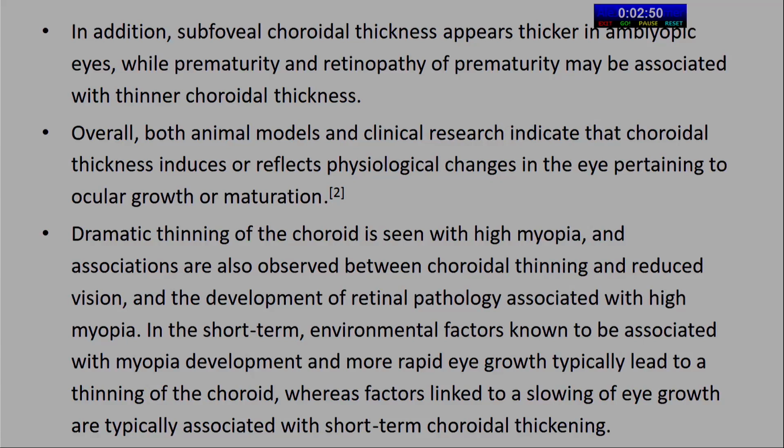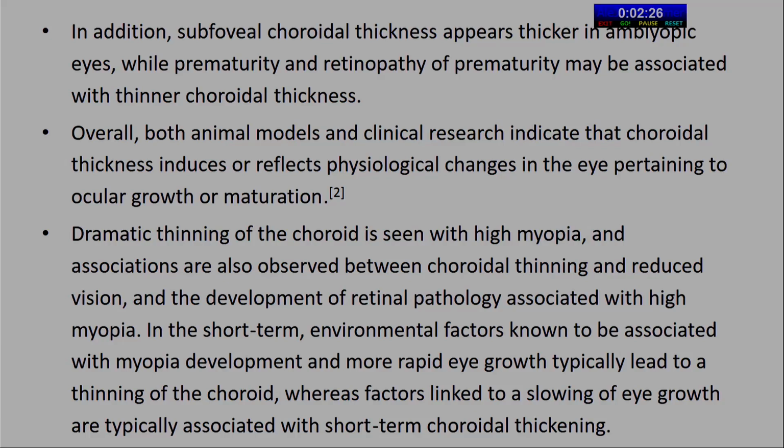In addition, the subfoveal choroidal thickness appears thicker in amblyopic eyes, while prematurity and retinopathy of prematurity may be associated with thinner choroidal thickness. Overall, both animal models and clinical research indicate that choroidal thickness induces or reflects physiological changes in the eye pertaining to ocular growth or maturation. So there is dramatic thinning of the choroid in high myopes, and associations are also observed between choroidal thinning and reduced vision and the development of retinal pathology associated with high myopia.